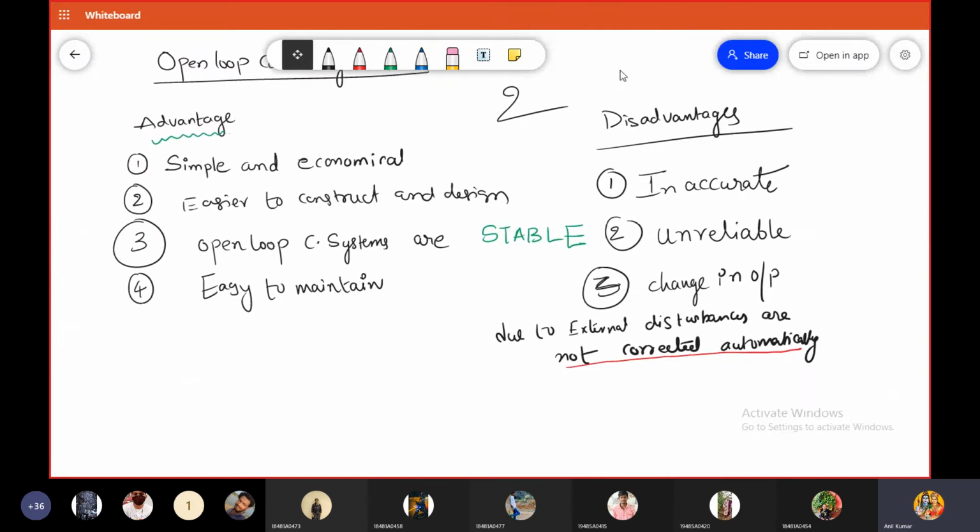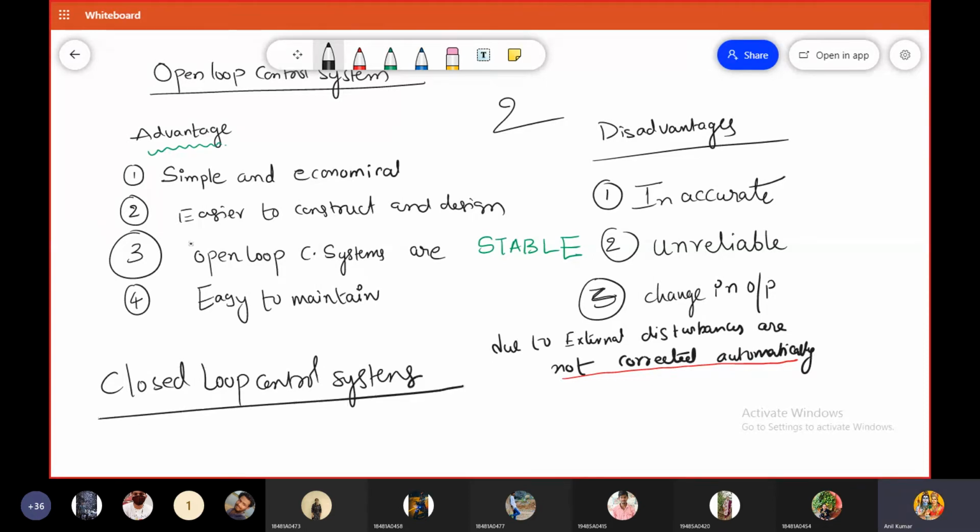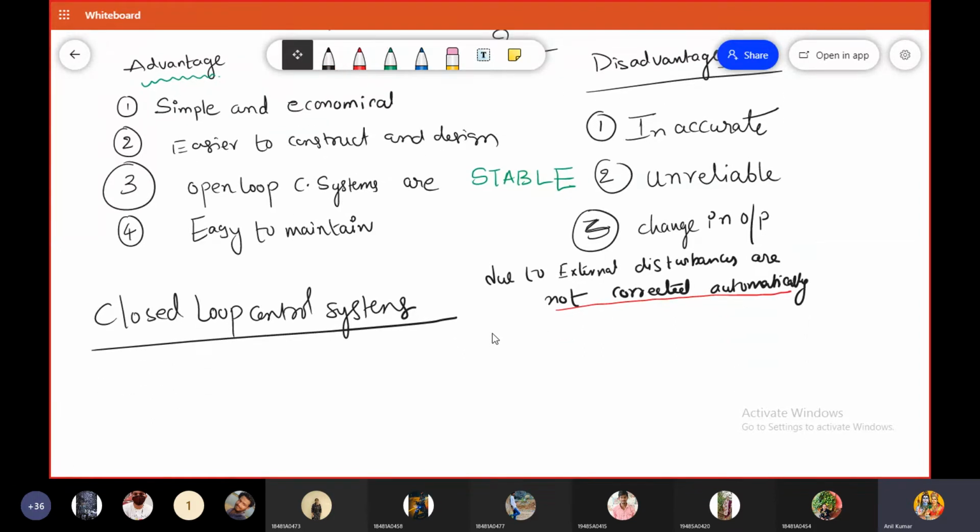Is it okay? And what about the closed loop control systems, guys? Please tell me. Closed loop systems are accurate, you know that.